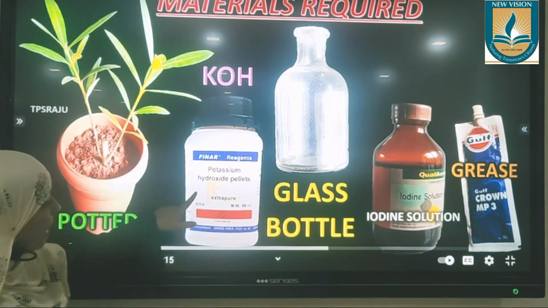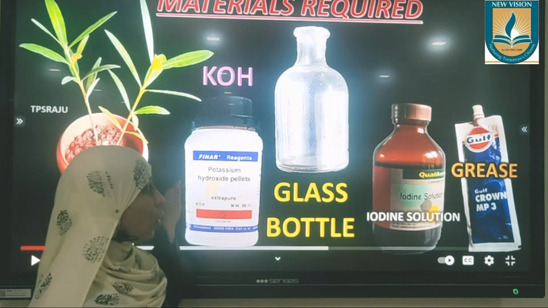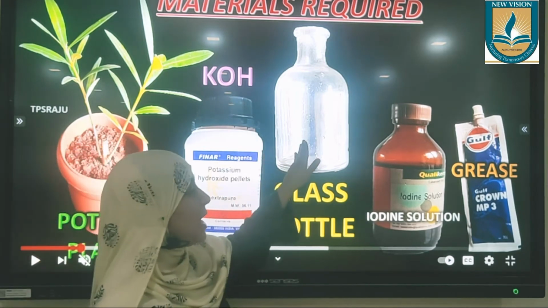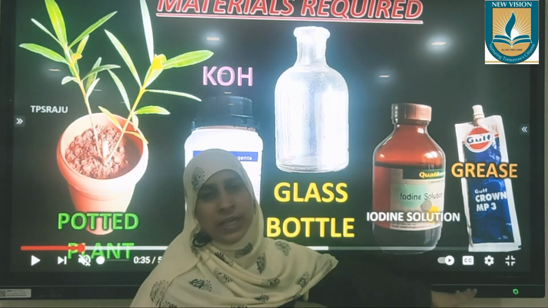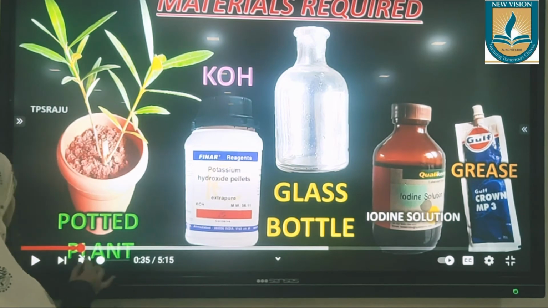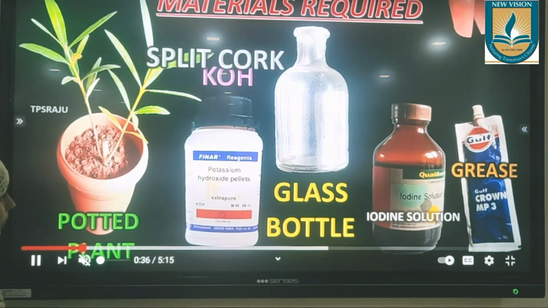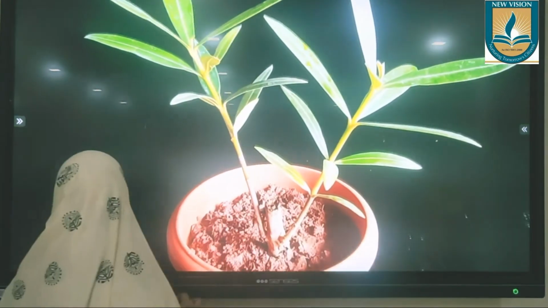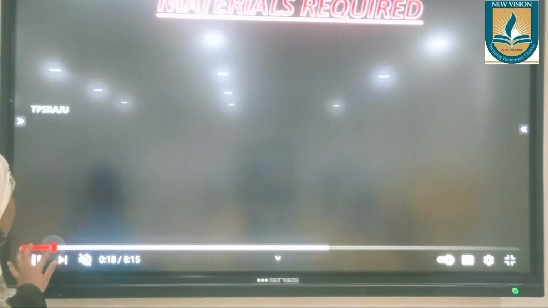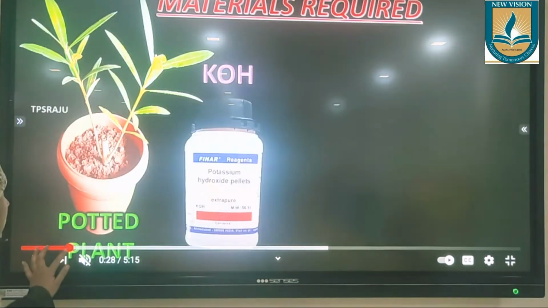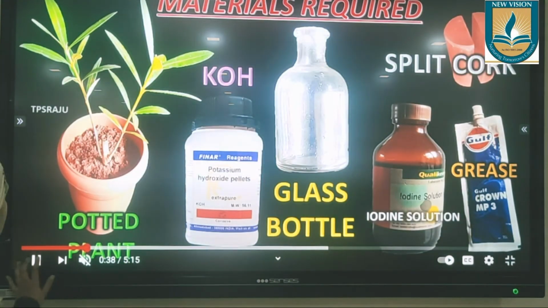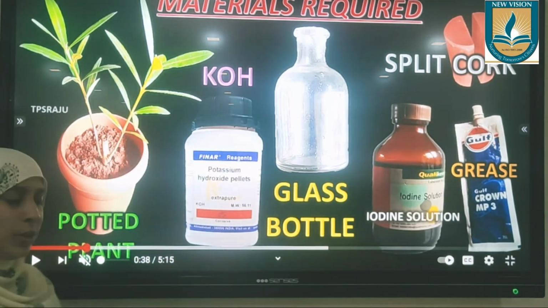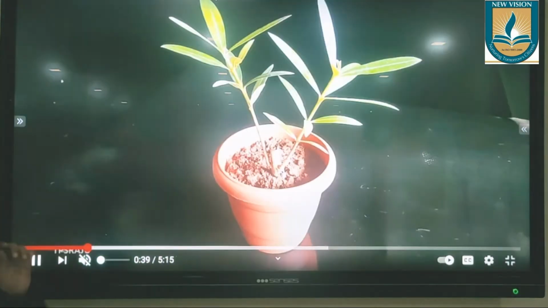Apart from this potted plant, we need potassium hydroxide in the form of pellets or liquid. This is a glass bottle. This is iodine solution, grease. We also need all these things for performing the experiment. Yeah. We need a split cork also. A split cork is a cork which has a split in the middle, so that the leaf can be inserted from that into the bottle. Okay, that is a split cork.